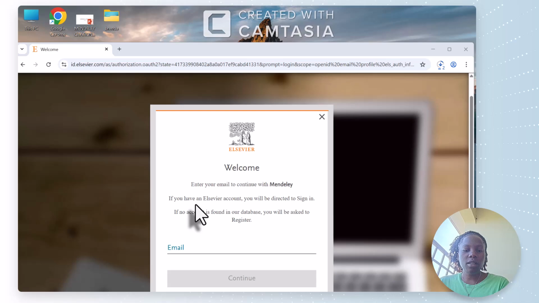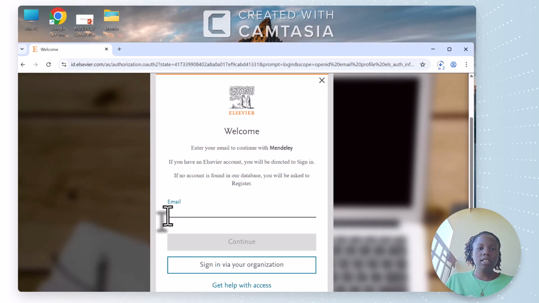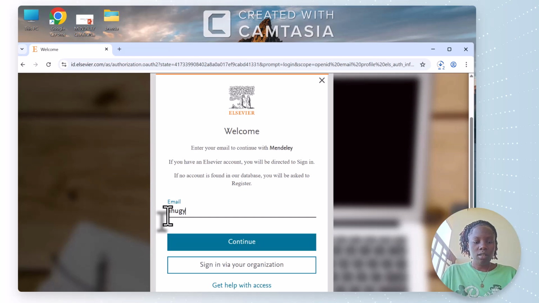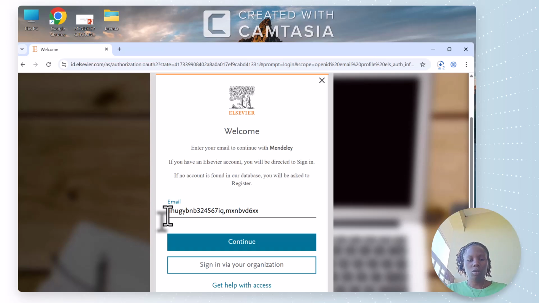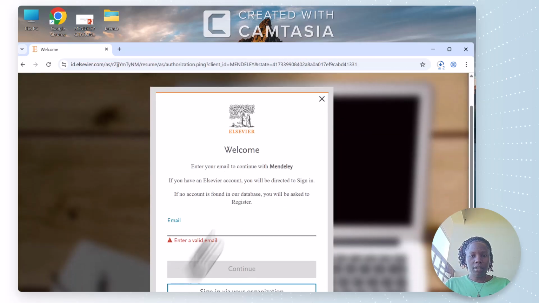So here, when Mendeley is open, they bring you to sign in. You put your email, but they say that you need to enter a valid email. So we shall create some email here. So we continue. After putting the email, you continue.